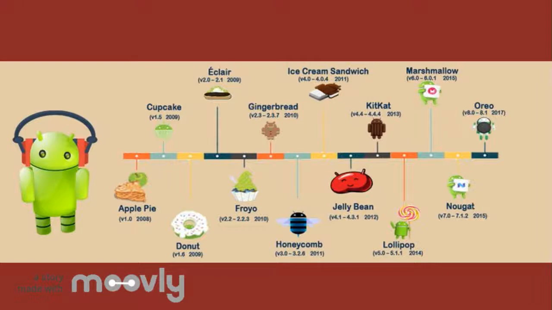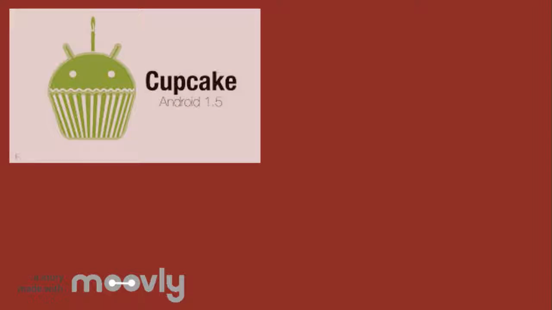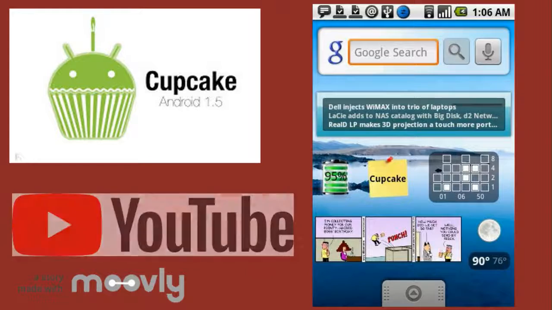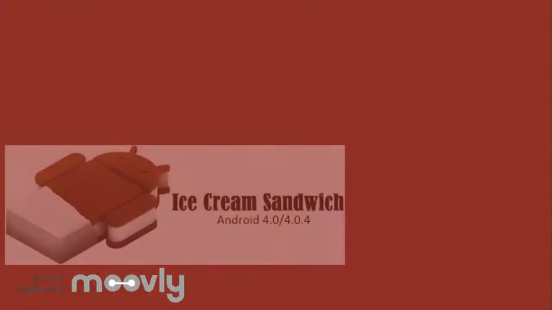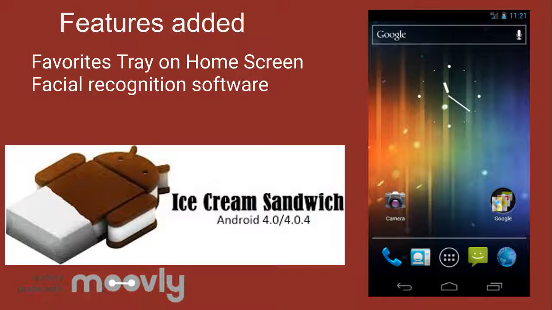Android started to release new versions of the OS, but they always followed the theme of having a candy or dessert name. The first official public code name for the OS 1.5 was called Cupcake. Cupcake, released in 2009, added the ability to upload videos to YouTube or being able to rotate the screen. Android Ice Cream Sandwich included a favorites tray on the home screen and facial recognition software.